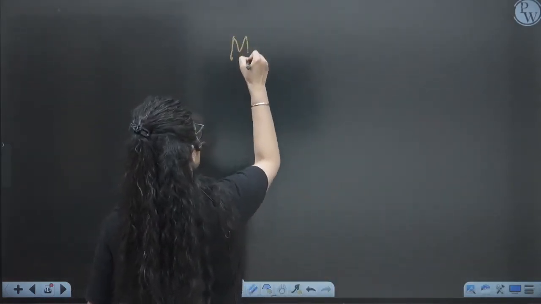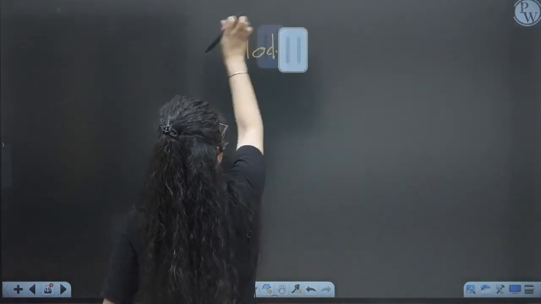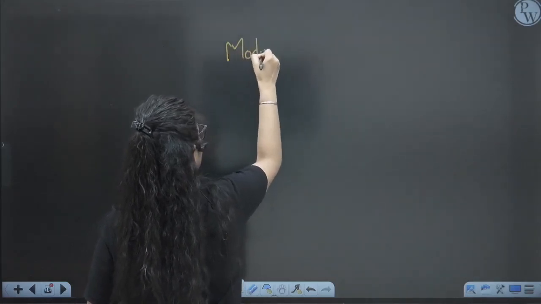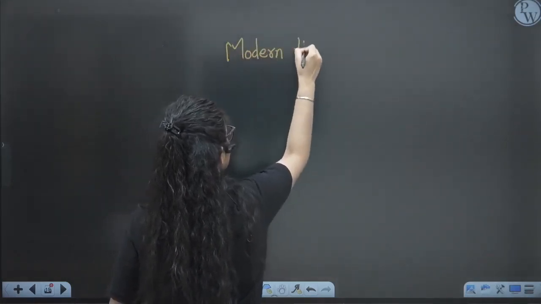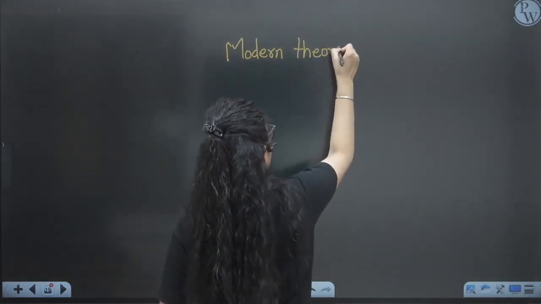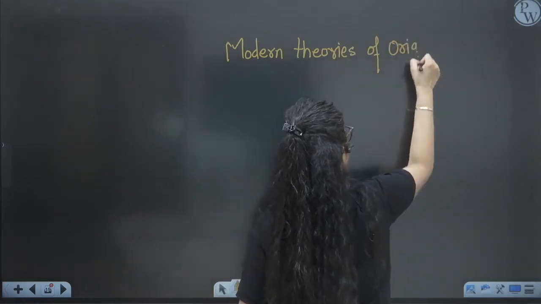Modern theory of origin of life. So what is modern theory? Let's discuss it. Theories of origin of life: how life has originated on Earth.